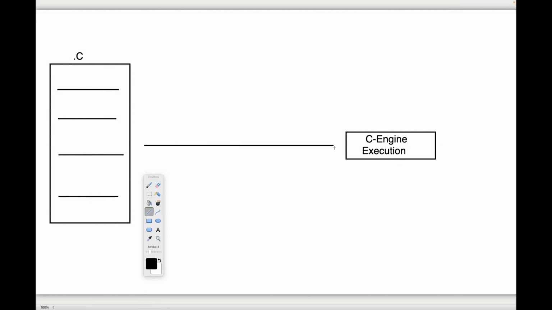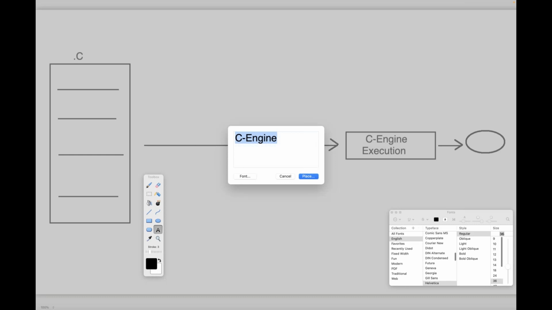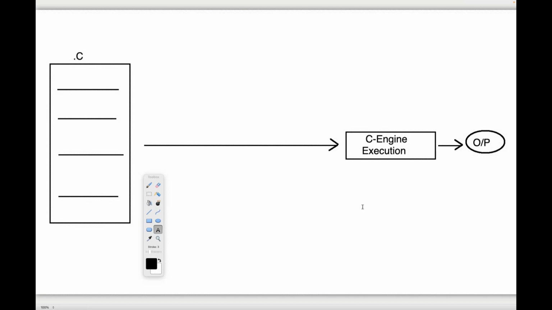If I give the C program to the C engine, it has to execute the program and generate some outputs. Output values we are going to get from this program.